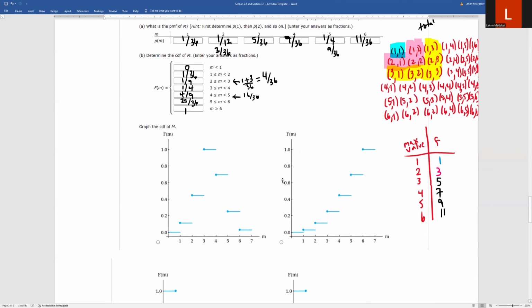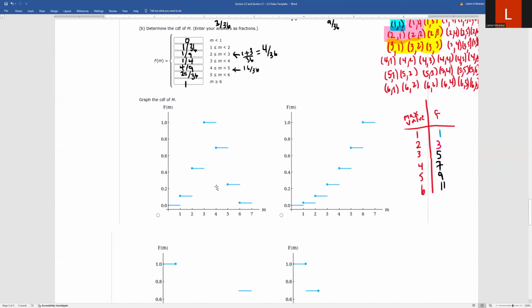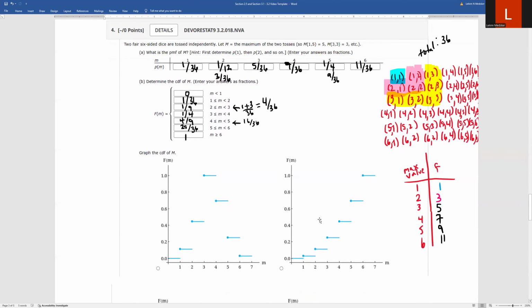Okay, now we want to pick a graph. So the key thing is, anytime you're graphing something cumulative, which is what we're doing here with the CDF, you should see it starting low and going high. It should never come back. It's always growing in probability until it reaches 1.